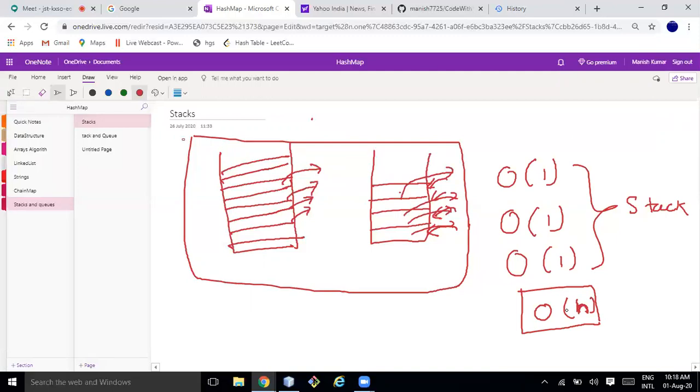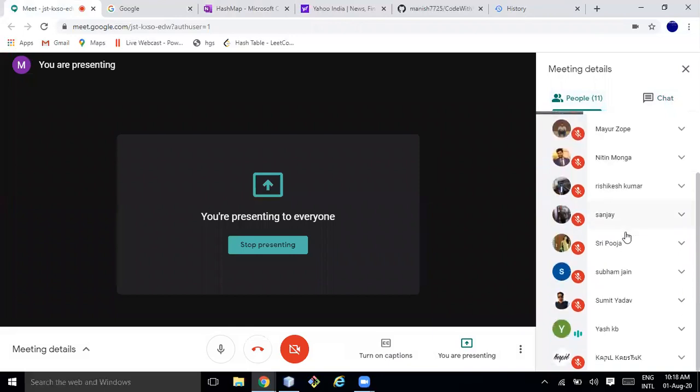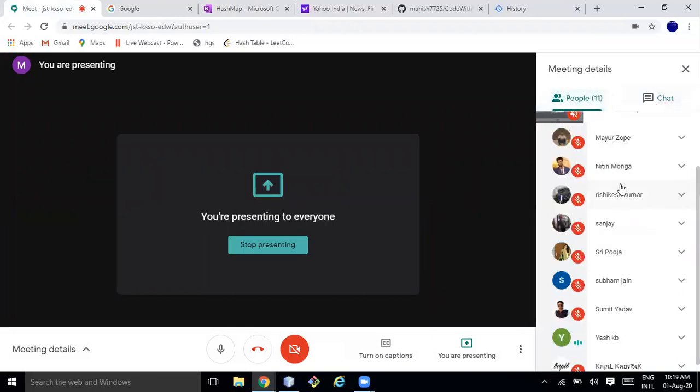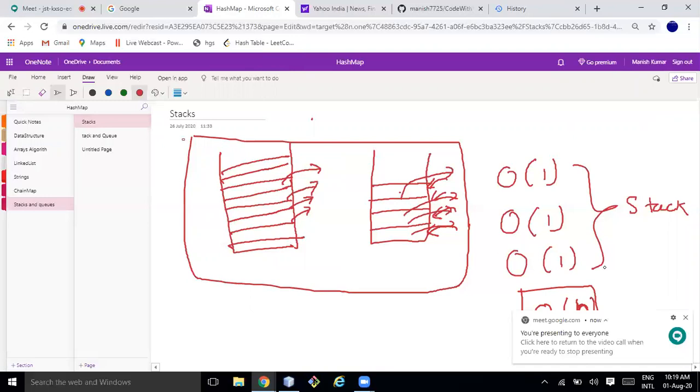So any question till now? All okay? Manish, what about traversing? Do we traverse a stack? We don't need to, right? Because once we say we are designing a stack, a stack supports only 3 operations: push, pop, and top. Wherever you learn stack, it mainly supports these 3 operations. It does not support any traversal within the stack. If it did, that is not a stack, then it is again an array, right?